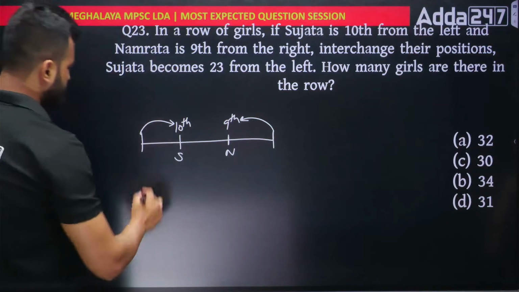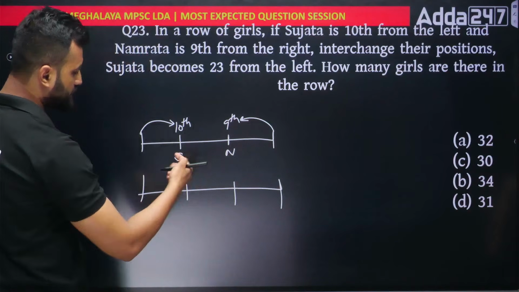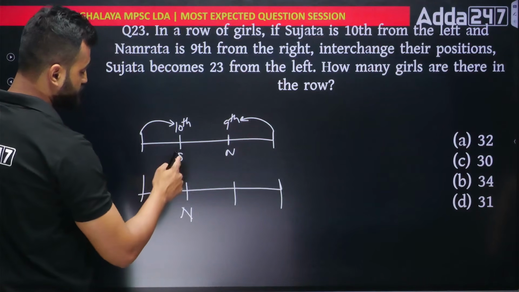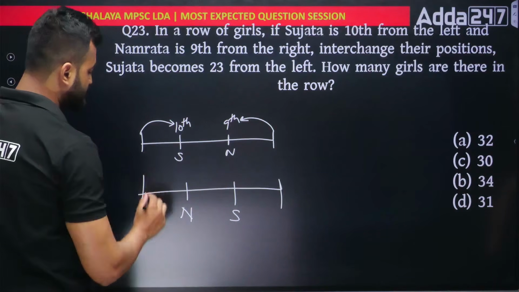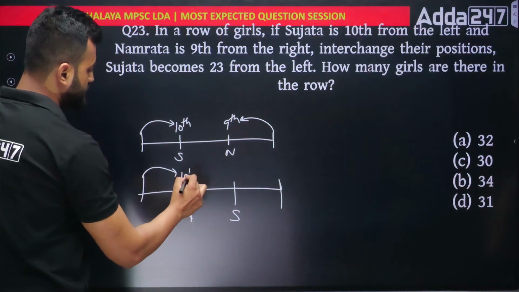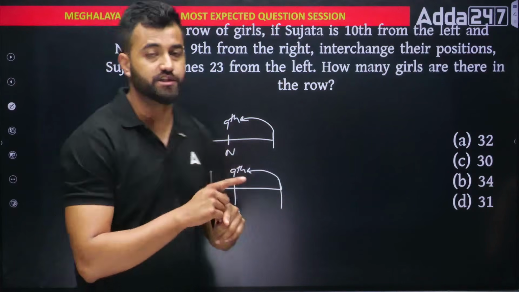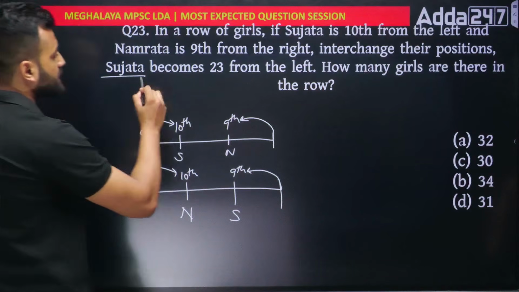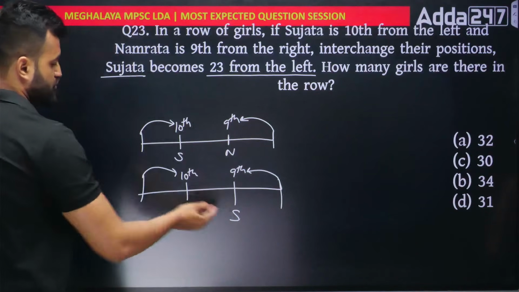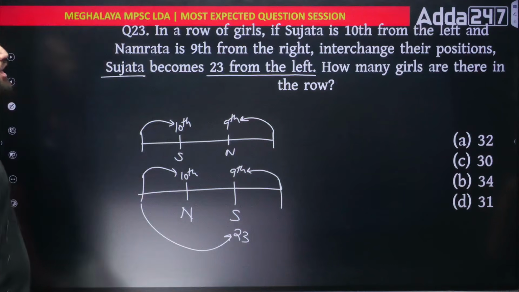Interchange their position. That means I want them to change their position. So if I change their position, what will happen? Namrata will come and sit at Sujata's place and Sujata will go and sit at Namrata's place. But now also the seat is exactly same. So this will be still 10th position and this will be 9th position. Because only the person are changing, not the seat. Okay. Done. And after interchanging, Sujata becomes 23rd from the left. Sujata becomes 23rd from the left. This is 23.